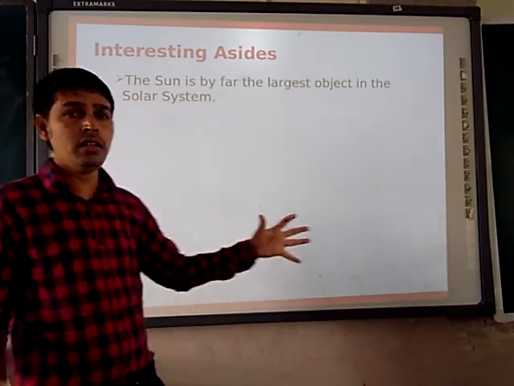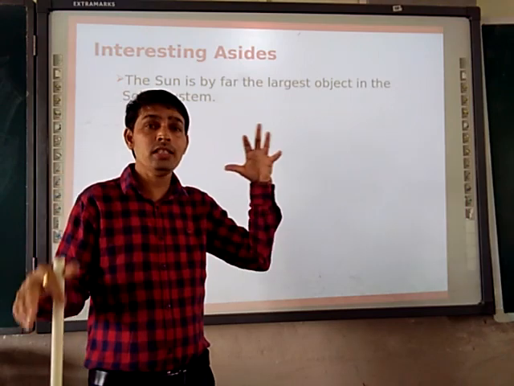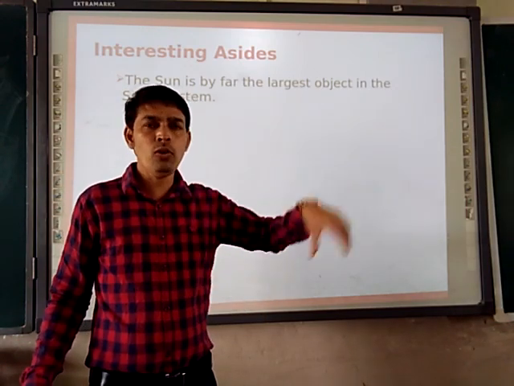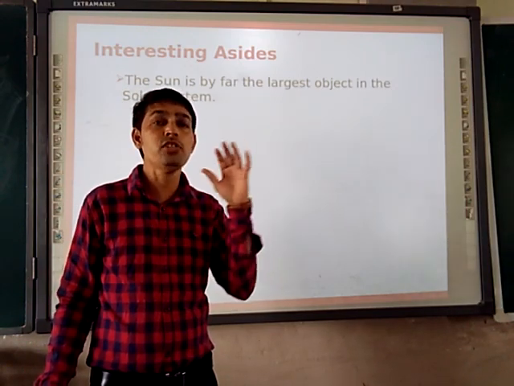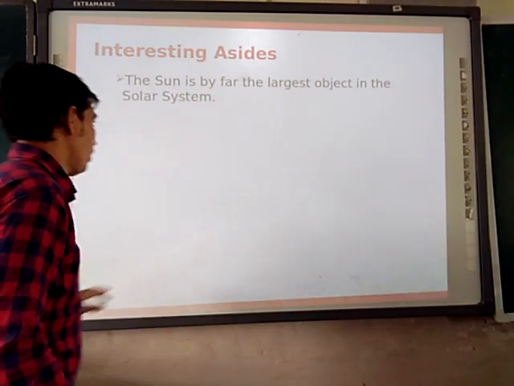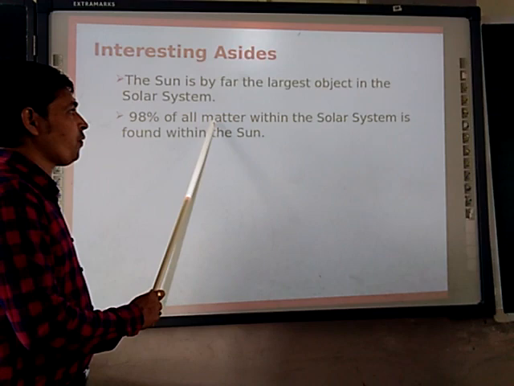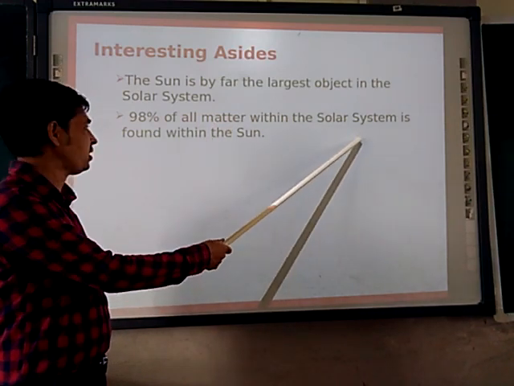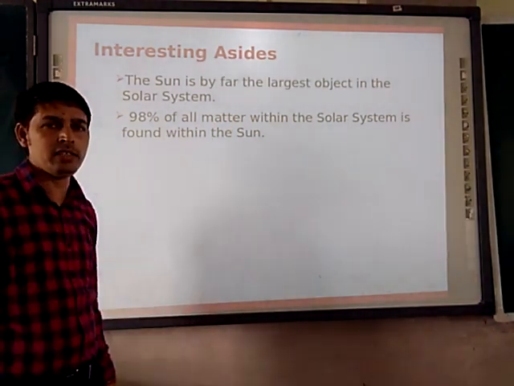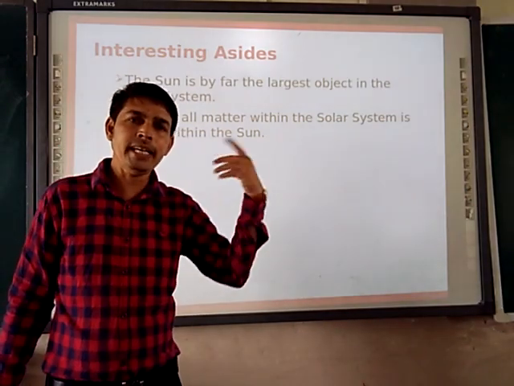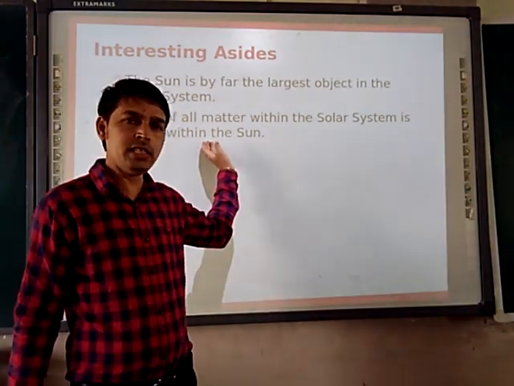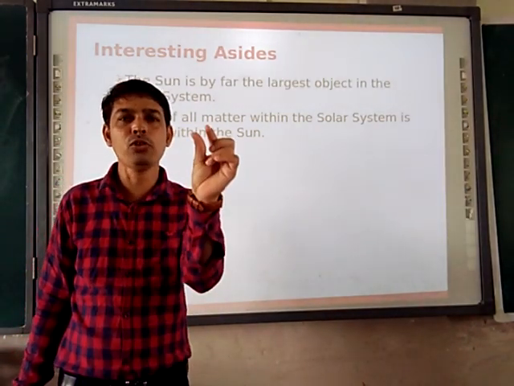That means in the whole solar system, the Sun is very, very big. Then 98% of all matter within the solar system is found within the Sun. So out of 100%, 98% of the matter is within the Sun only. The remaining part is only 2%.